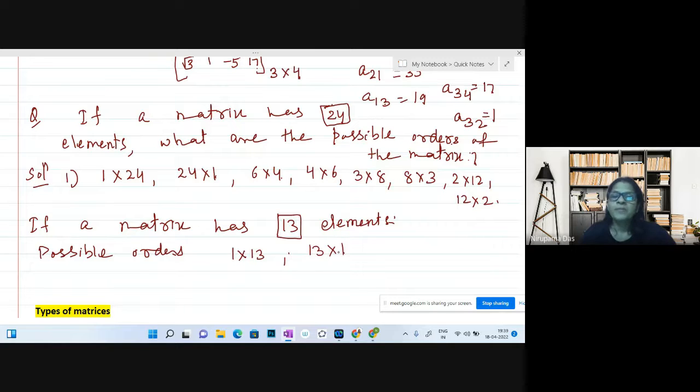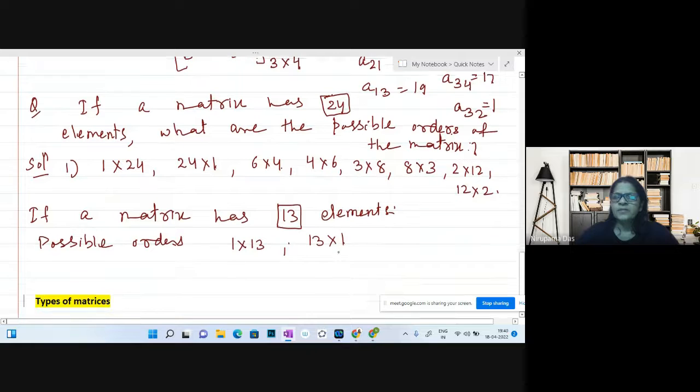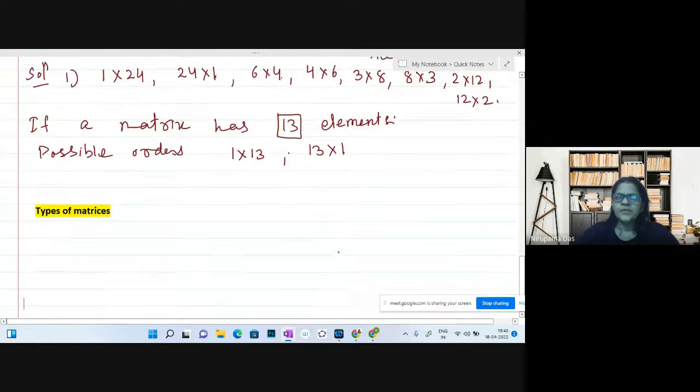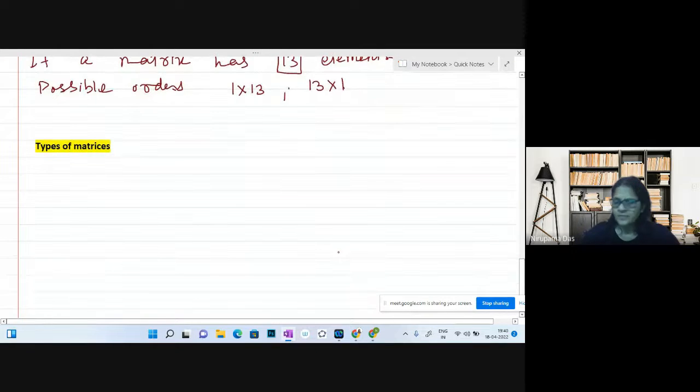But if n is a composite number, then you can take all the factors, like in case of 24: 1 by 24, 24 by 1, 6 by 4, 4 by 6, 3 by 8, 8 by 3, 2 by 12, 12 by 2. So these are the possible orders. I think it is clear.